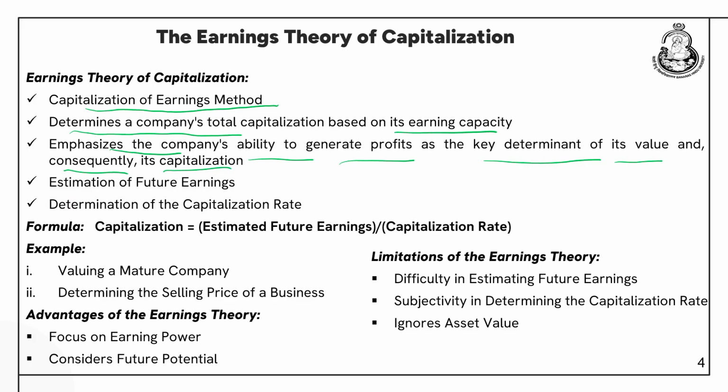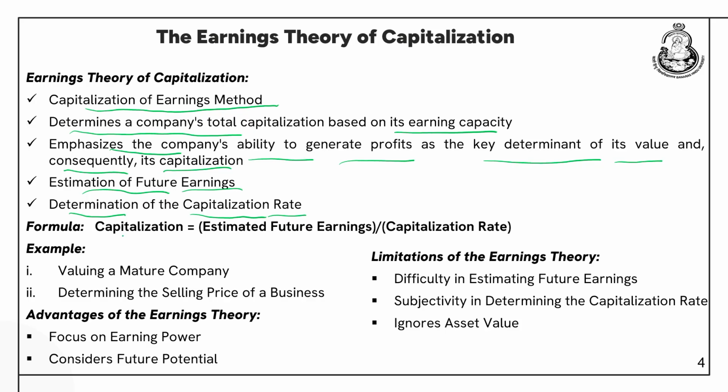Now, there are two things which are essential as far as the earnings theory of capitalization is concerned. The first one is estimation of the future earnings. So, that is the first thing. You should be able to project what would be the future earnings for the company. And once you have estimated that, the second thing is to determine the capitalization rate. So, what is capitalization rate? Capitalization rate is the normal rate of return which the investors expect to get. So, that is the capitalization rate.